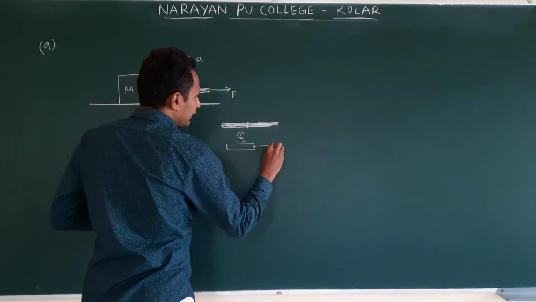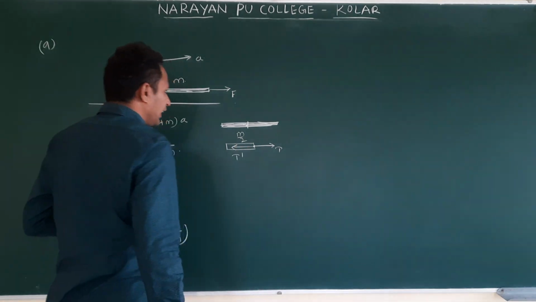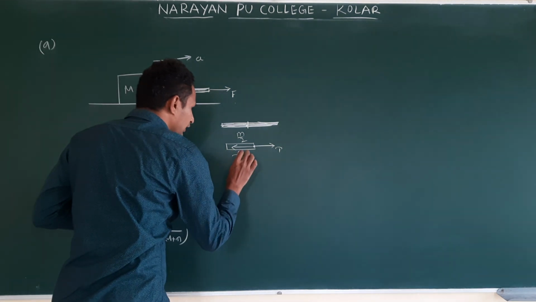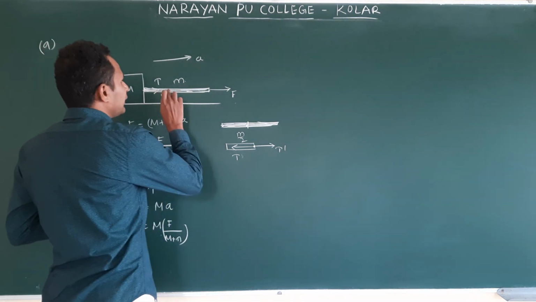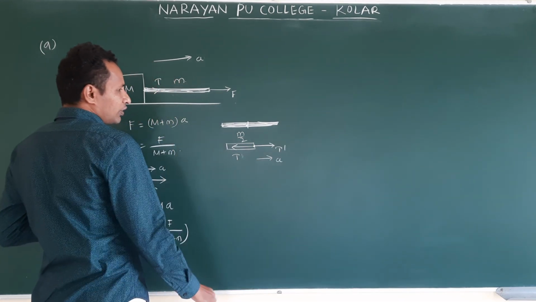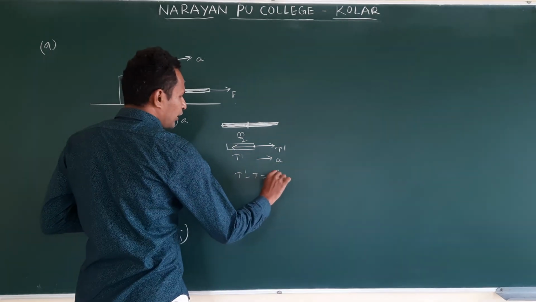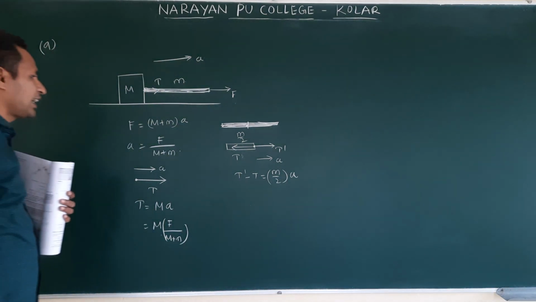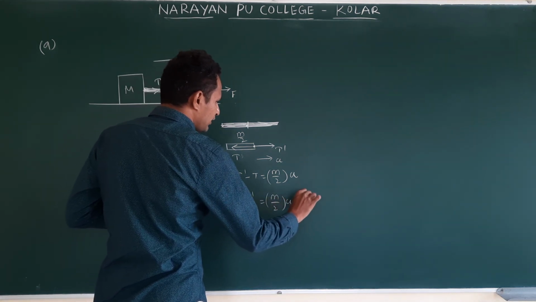One tension is already acting in this direction. To counter this, there is T dash, because the tension does not remain the same. Or, to counter this you take T, and this one T dash. In the direction of T dash only, it is accelerating in this direction A. Clear? Then how do you write: T dash minus T is equal to m by 2 into A. They are asking T dash. Then T dash is equal to m by 2 into A plus T.